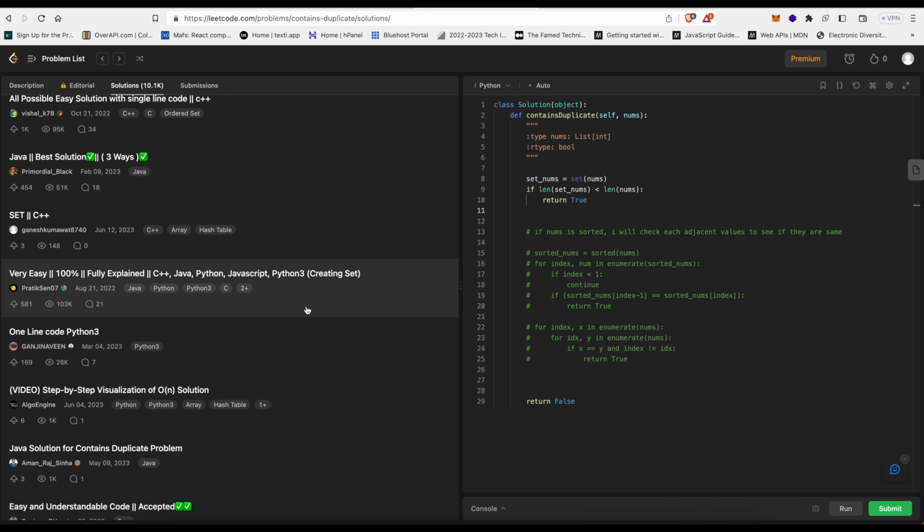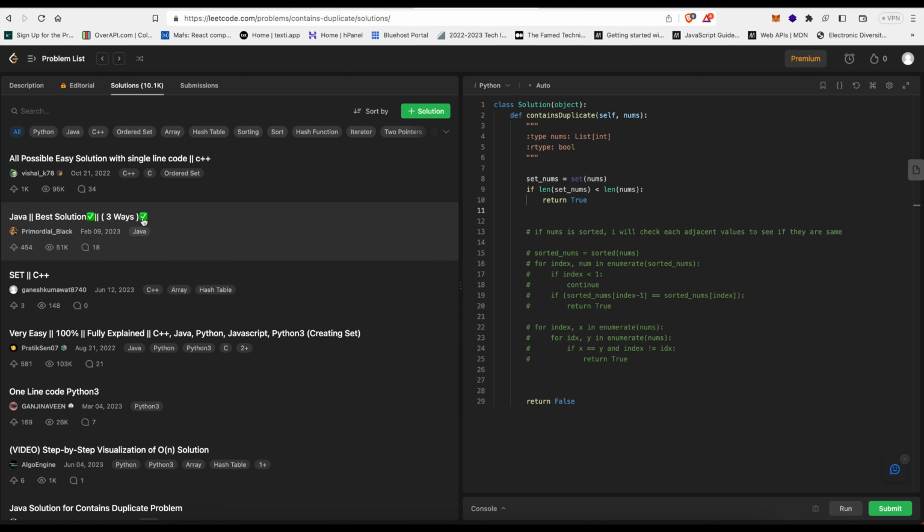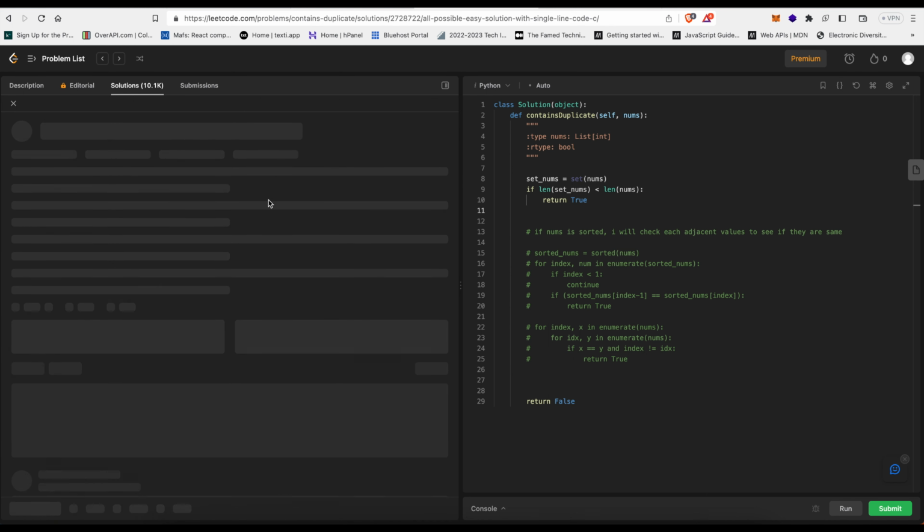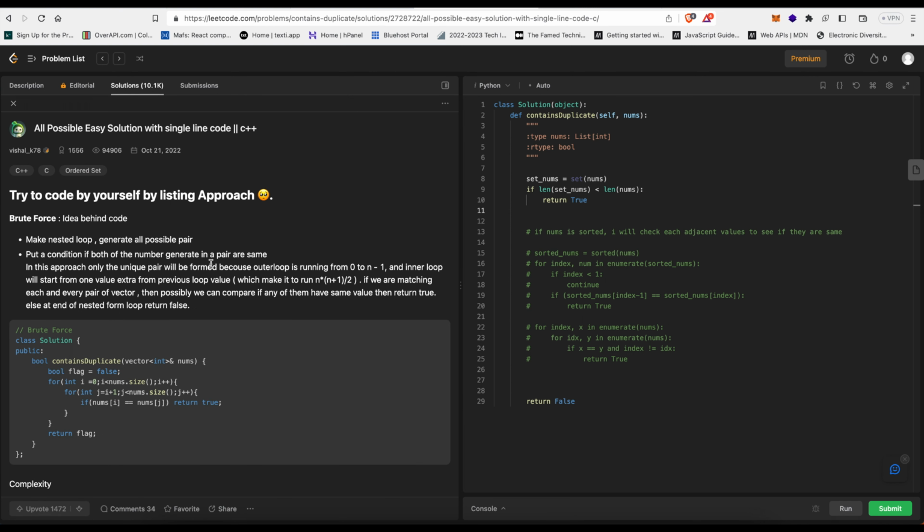Damn. Okay, this is a set. This is Java, but this is an easy solution with single line code. Damn, how do you solve this in a single line like with C? Make a nested loop, generate all possible pairs.